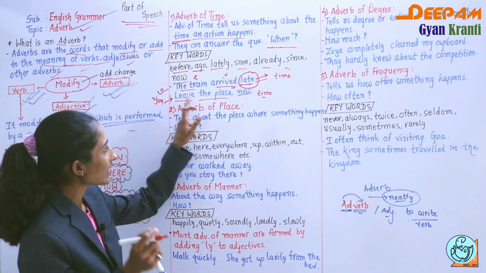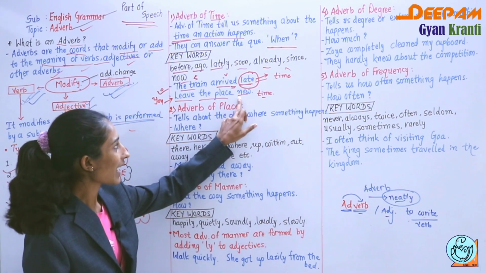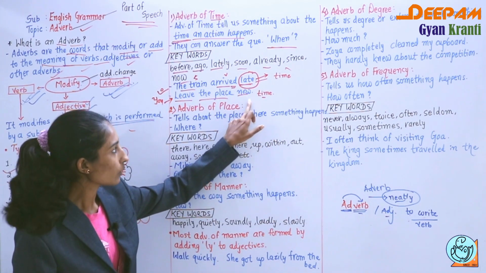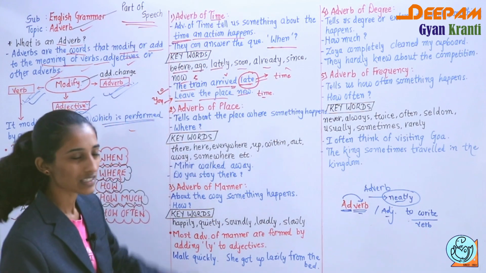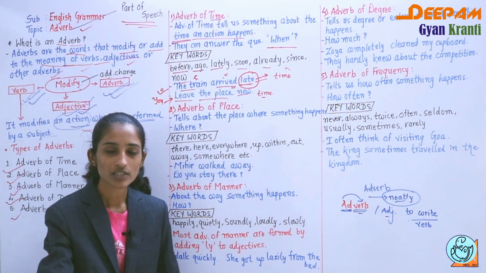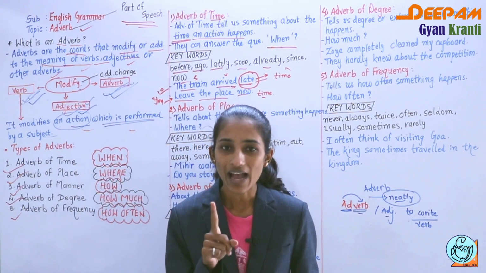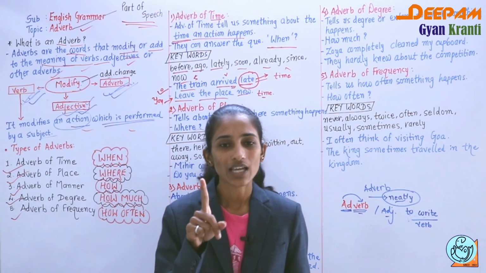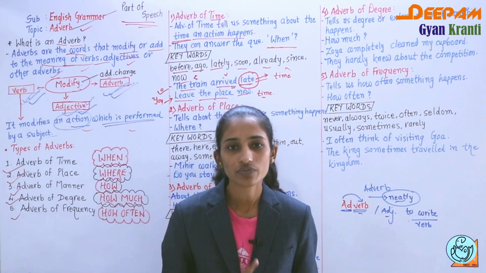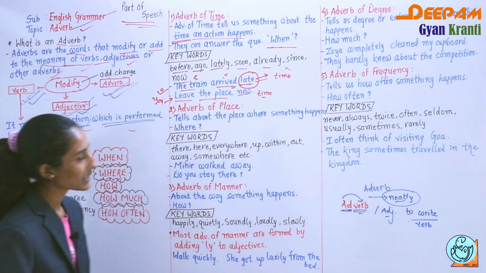When do you leave the place? You get the answer now. So now is our time, and it is an adverb of time. What you have to remember is that when you get the answer by asking the question when, that indicates adverb of time. I hope it is clear.